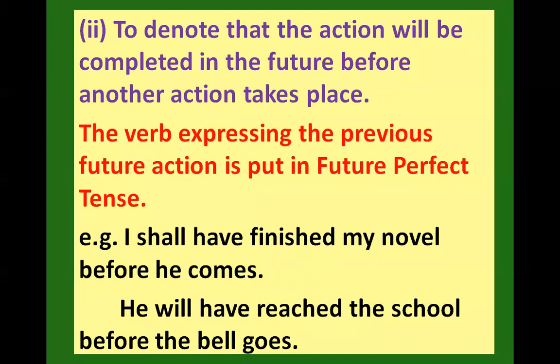So this is also used to express an action that will be completed in future before another action takes place.